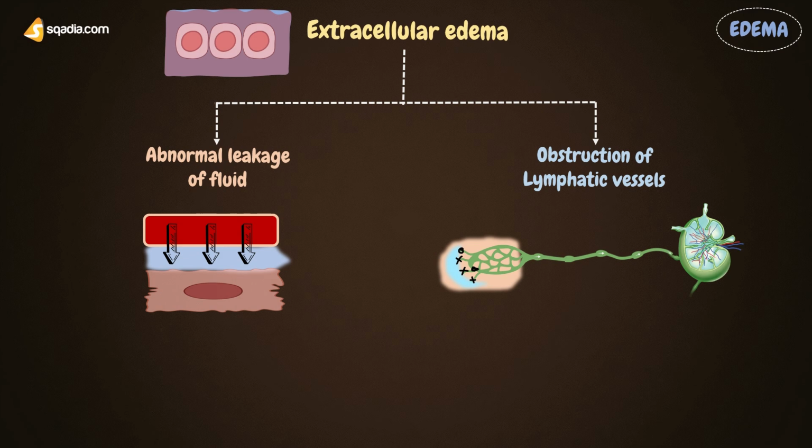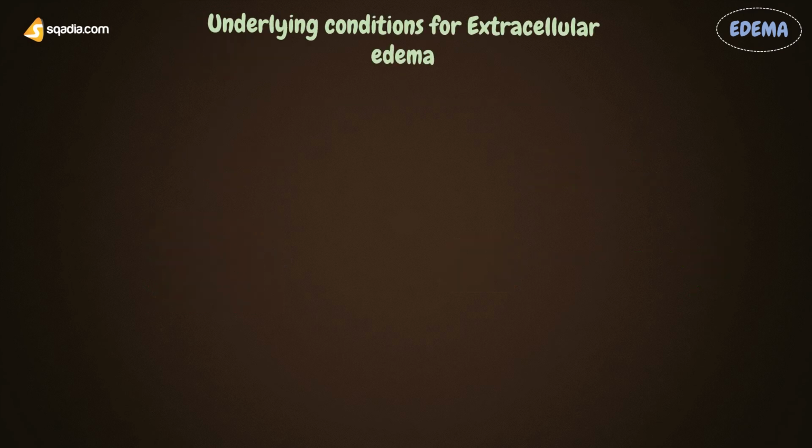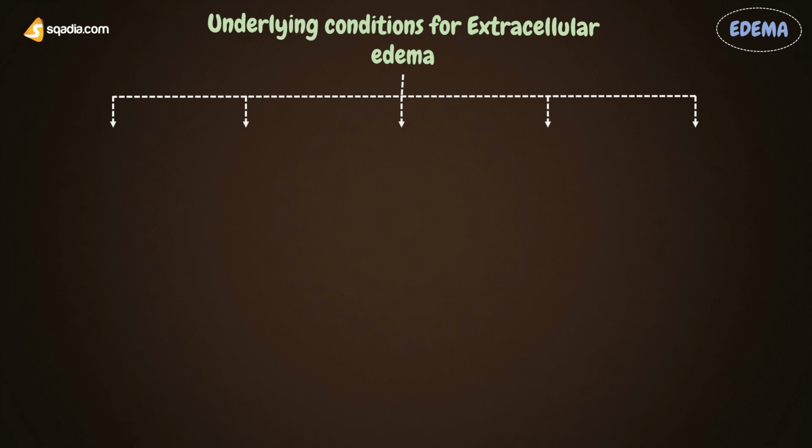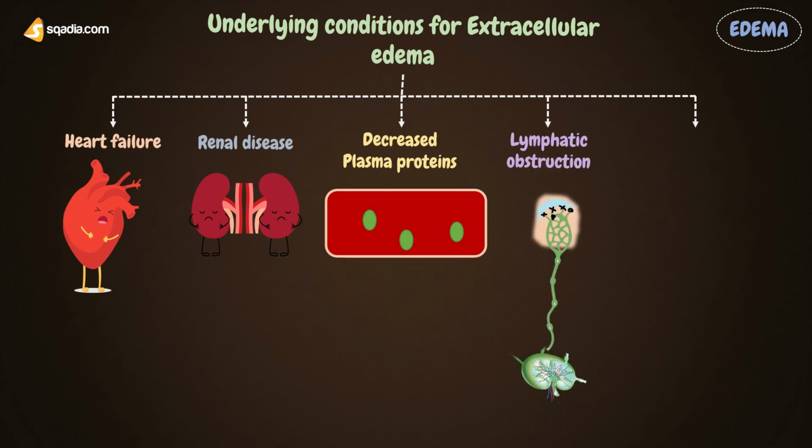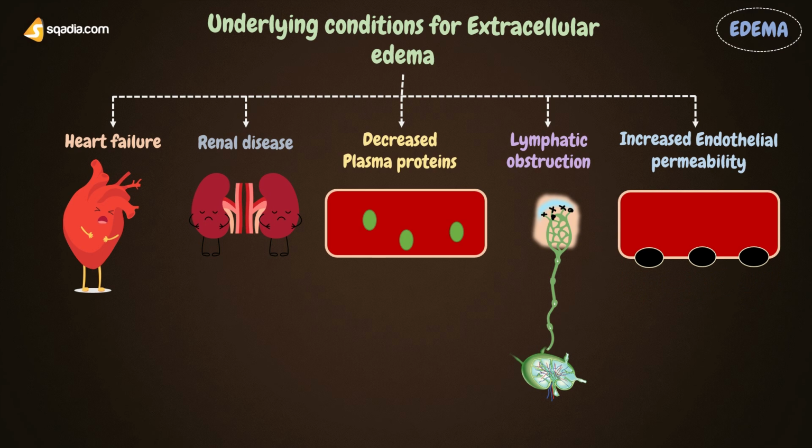As we know, lymphatics play a role in the absorption of excess fluid. So if they are obstructed, then definitely this function won't be efficiently done anymore, and so edema may occur. So, these could be the possible phenomena leading to extracellular edema. But the underlying conditions which lead to extracellular edema include heart failure, renal disease, decreased amount of plasma proteins, lymphatic obstruction, and increased endothelial permeability. Let's look at how these conditions lead to edema.